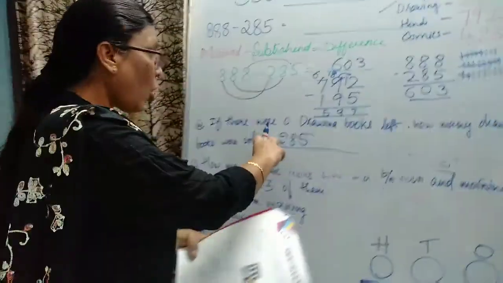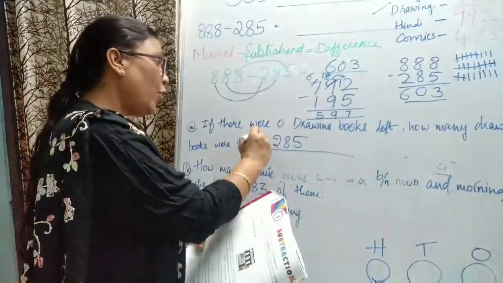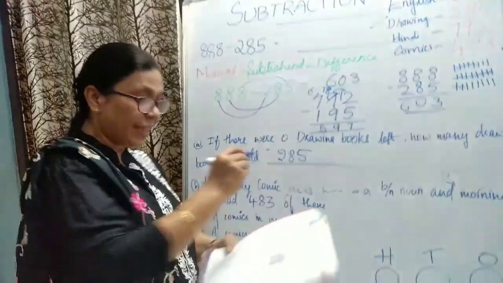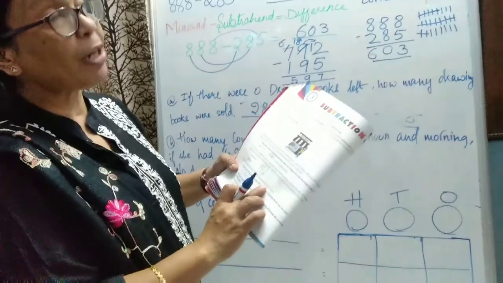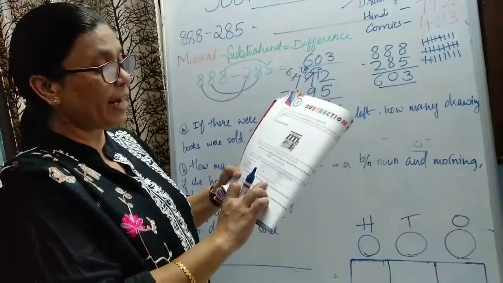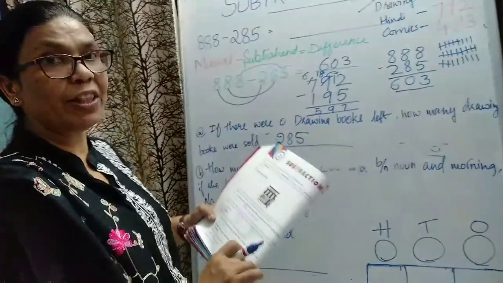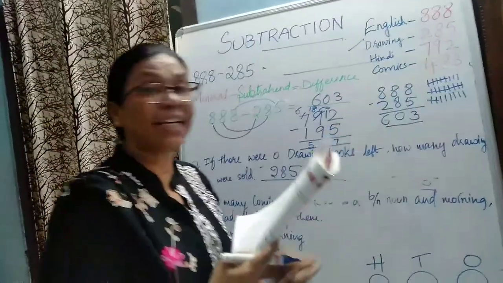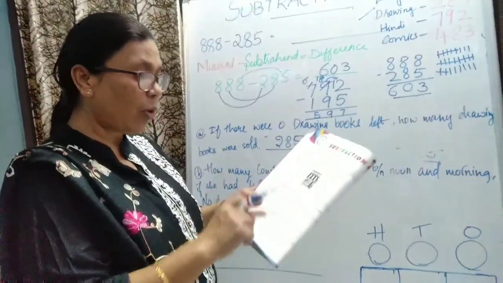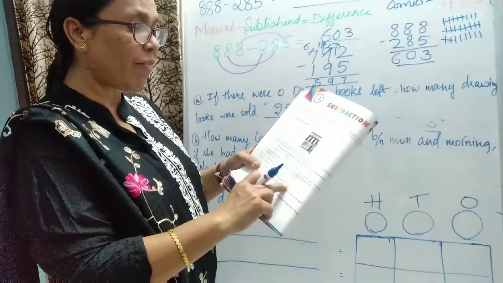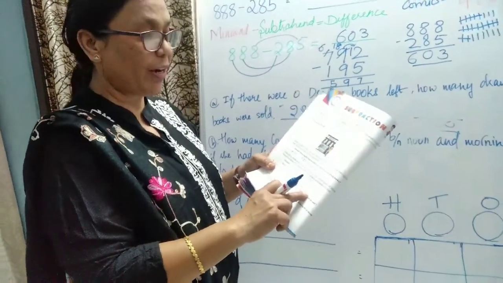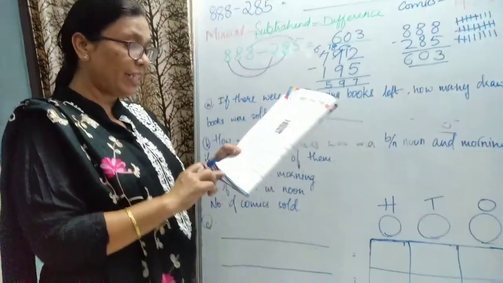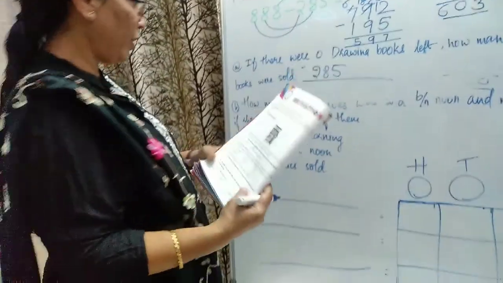So Mehak sold all the 285 drawing books. Then how many comics books are left? 265 books are left with her by noon. In the morning, how many were there? 483 were there. Now only how many comics books are left? 265.